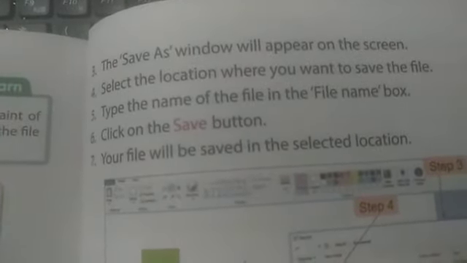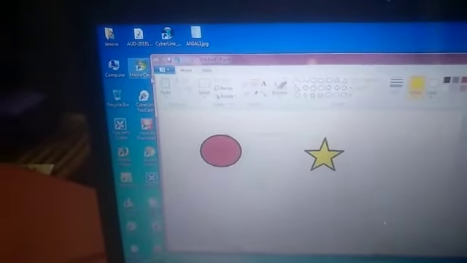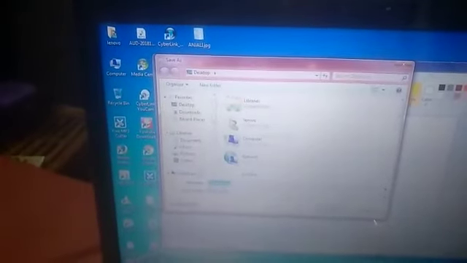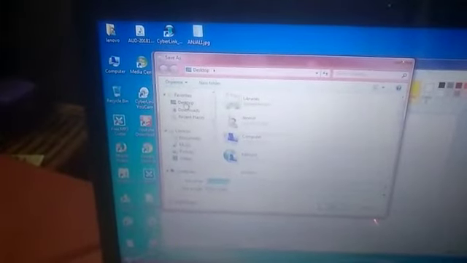So let me show you on the computer. This is your file which you have drawn or made. Then what you have to do, you have to simply go to the file tab. This is your file tab, just click it. See, here you can see save, click on save. The save as window has come. You have to just choose where you want to keep this.